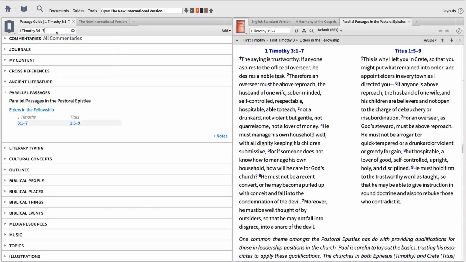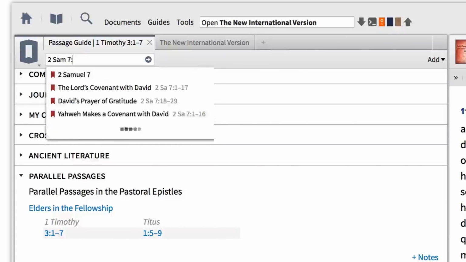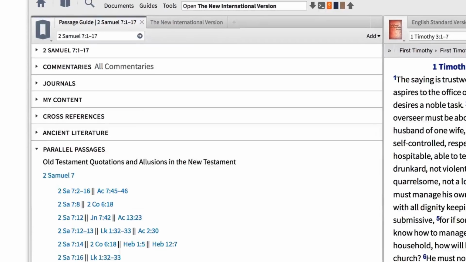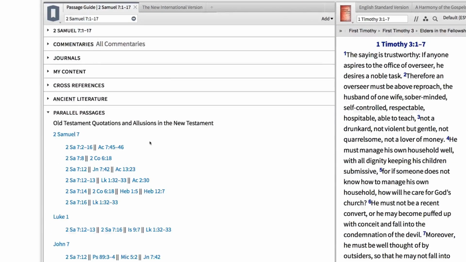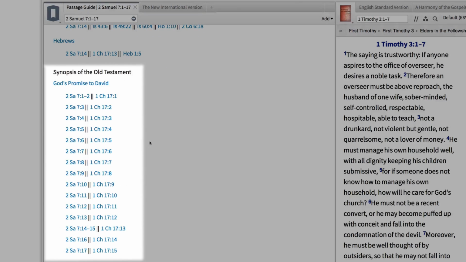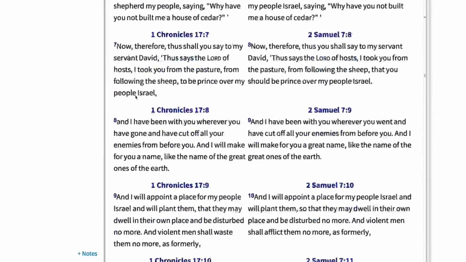Harmony resources also work for Old Testament text in Samuel, Kings, and Chronicles. Take, for example, 2 Samuel 7:1 through 17, where God commits himself to King David through an everlasting covenant. When I input this reference and create the new guide report, Logos now tells me there's a parallel text in 1 Chronicles 17. When I jump to the resource Synopsis of the Old Testament, then scroll down to the famous lines in verses 11 through 13,